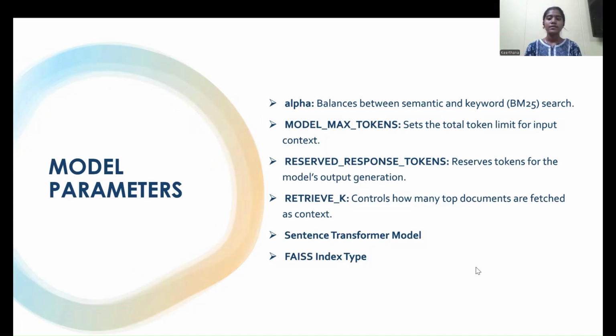Model max tokens sets the token limit for input context. That is how many tokens the model can take in a single prompt. Reserved response tokens are the tokens subtracted from the model max tokens so that it ensures that the LLM has enough space to store the response. Retrieve K retrieves the top K most relevant chunks of data. Sentence transformer converts the text into vector embeddings, and FAISS index type helps in semantic searches.